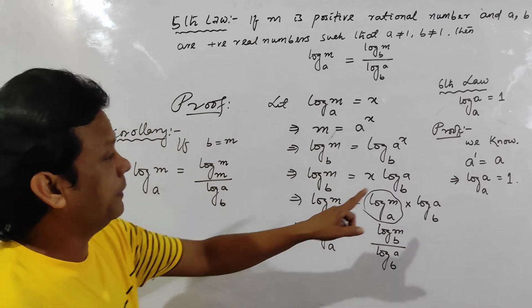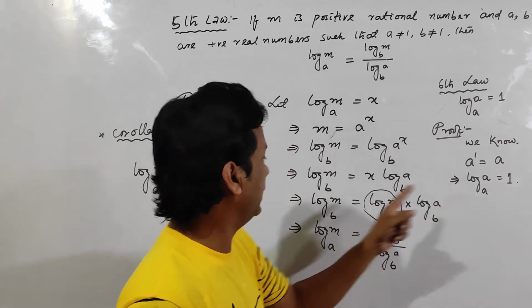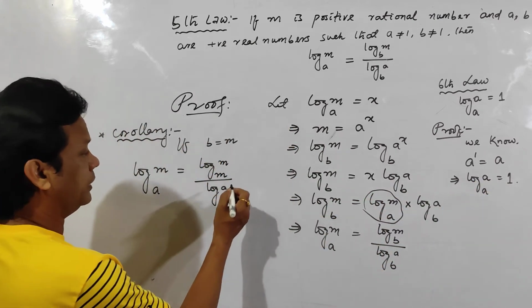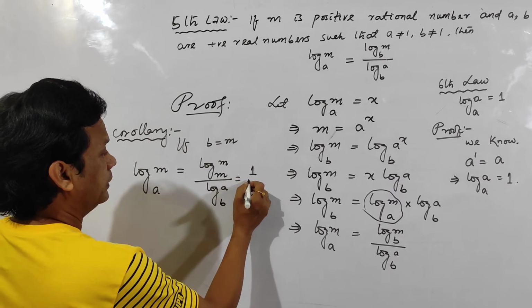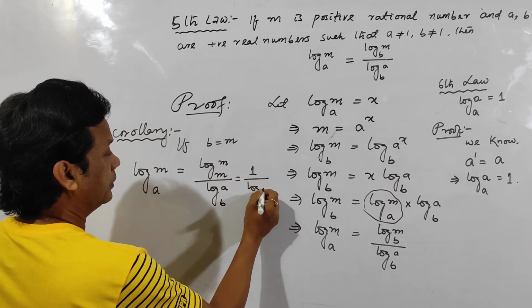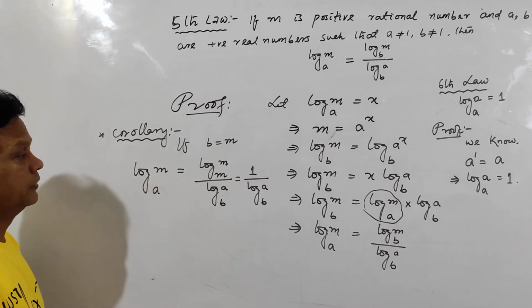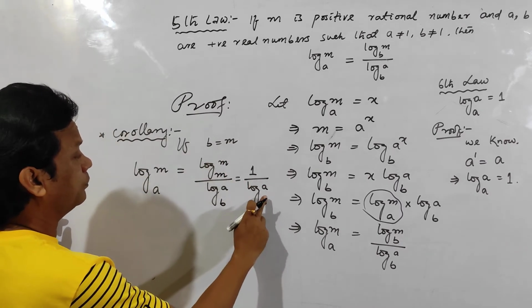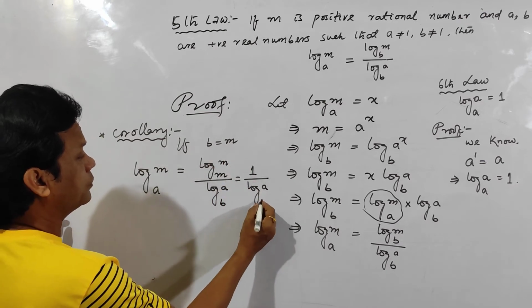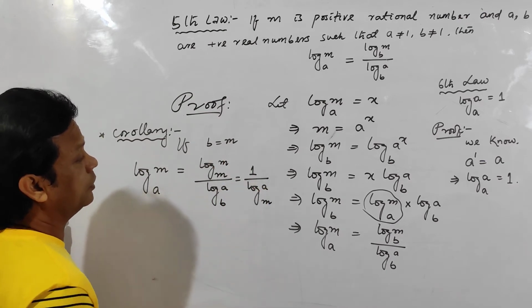So I am applying this one. Log a to the base a is equal to 1, so log m to the base m is equal to 1. So this quantity is 1 divided by log a to the base m. Clear?